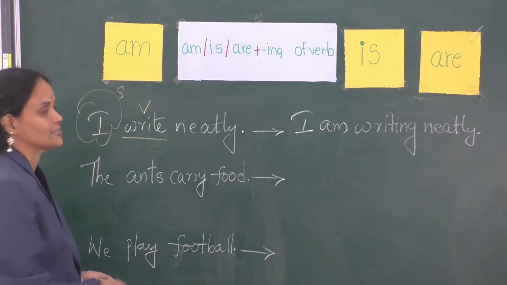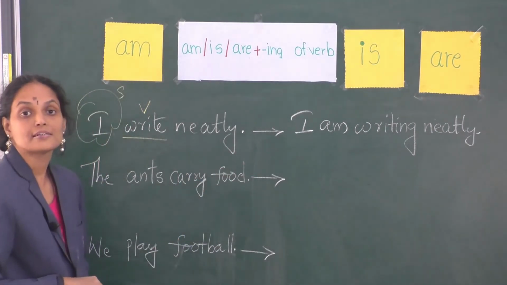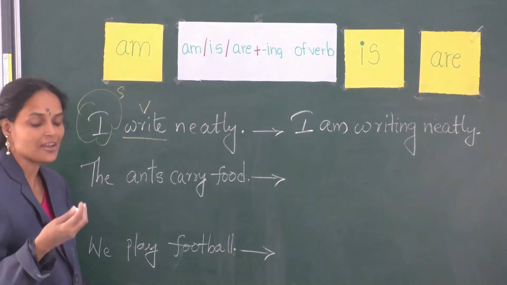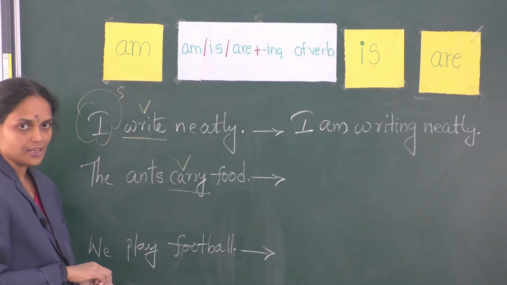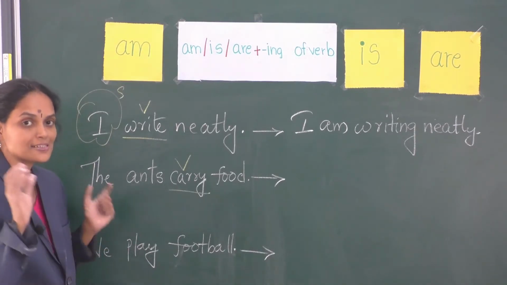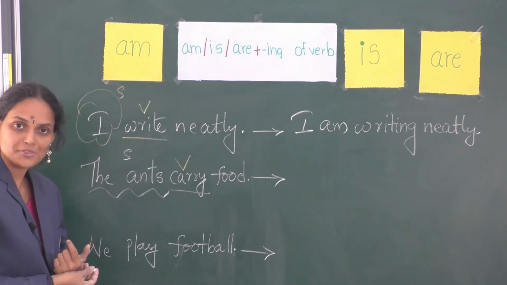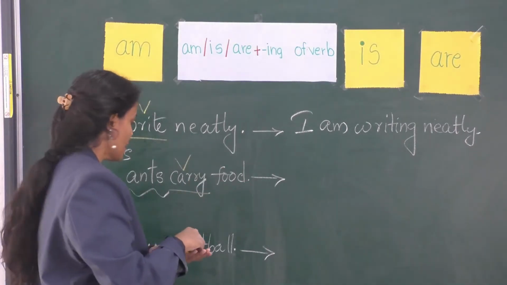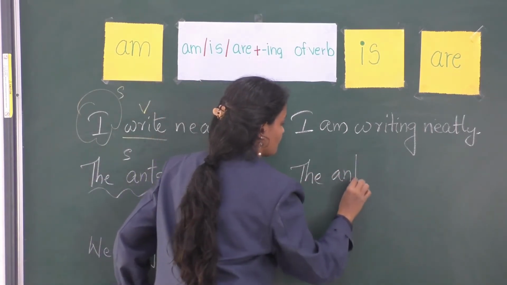Second sentence. The ants carry food. Which is the action verb here? Of course, carry. Who carries food? The ants is the subject.